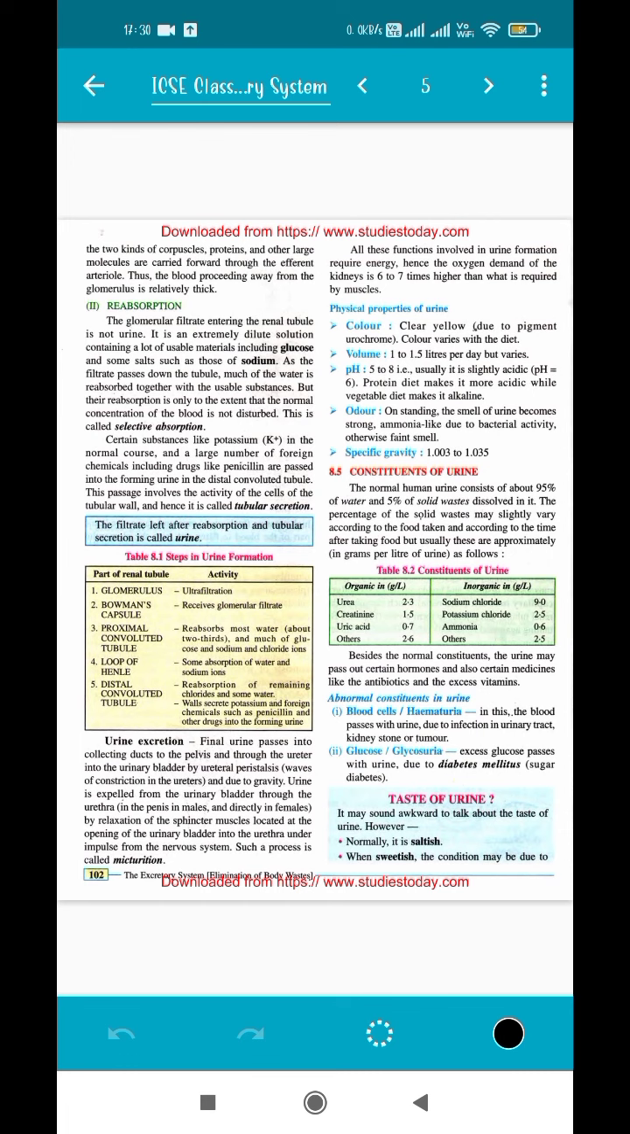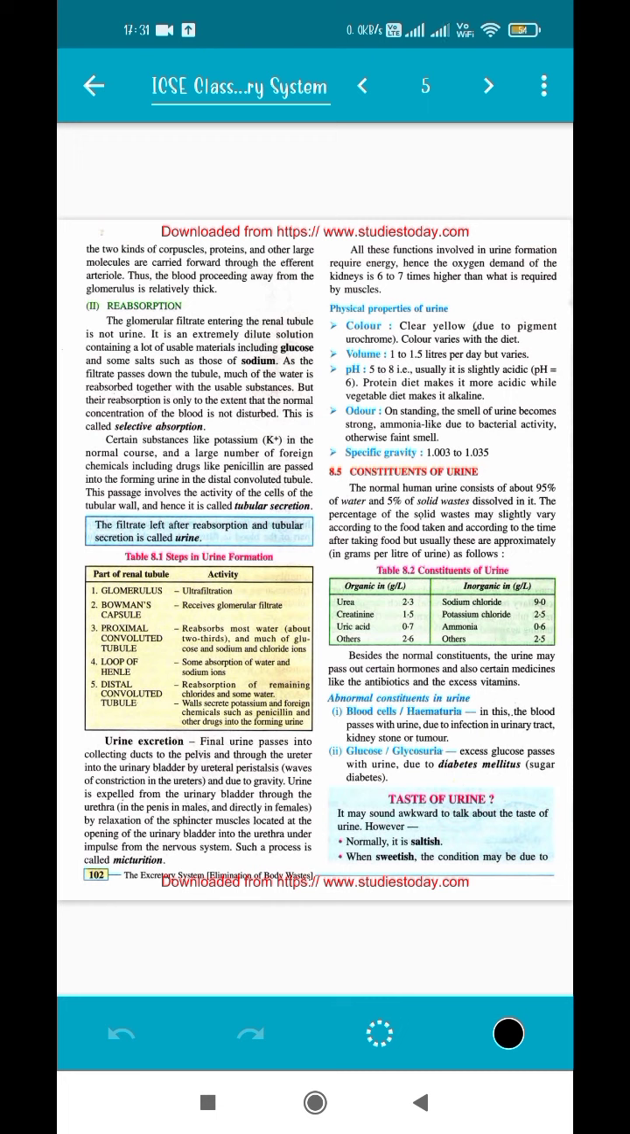And what are the constituents of urine? What is present in it? Urea is present, creatinine is present. Creatinine is a very important constituent because it is used in a lot of pathological tests. Uric acid and other substances, and it also contains salts such as sodium chloride, potassium chloride, ammonia and other substances. So basically it contains a lot of water, 95% water, and the rest 5% is solid wastes.